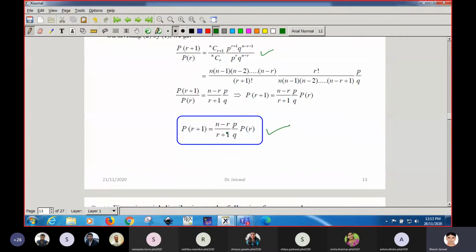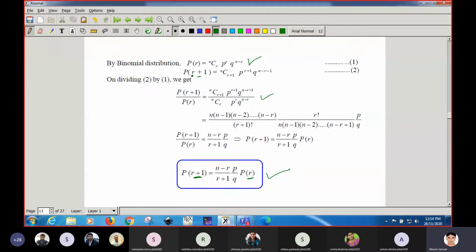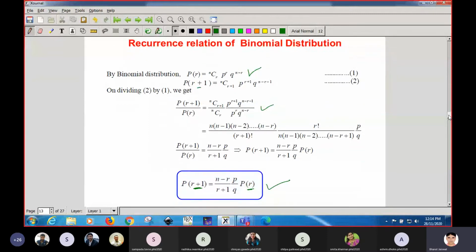Why is this useful? Suppose you are given the probability of r equal to 2 successes, then you can get the value of the probability of 3 successes. If the probability of 5 successes is given, you can get the probability of 6 successes, and so on, with the help of this recurrence relation. So it is very easy, you just have to calculate the values for r and r plus 1 probability, and you have to find the ratios. Okay, it's simple. Getting, students?